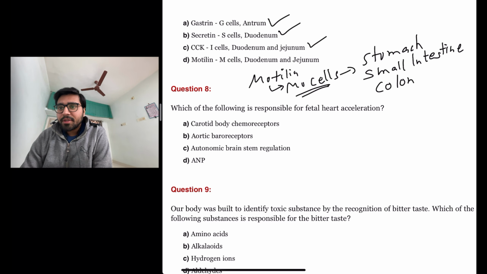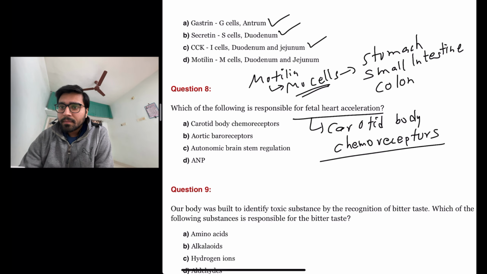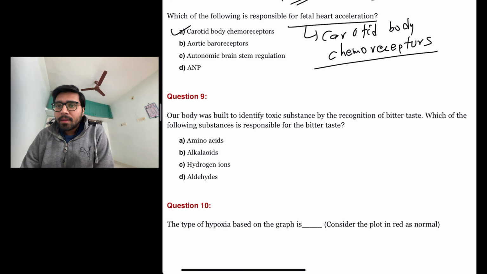The next question is, which of the following is responsible for fetal heart acceleration? So this is a simple, straightforward question. Factual answer: the structure that is responsible for fetal heart acceleration is actually the carotid body chemoreceptors. The answer is A.